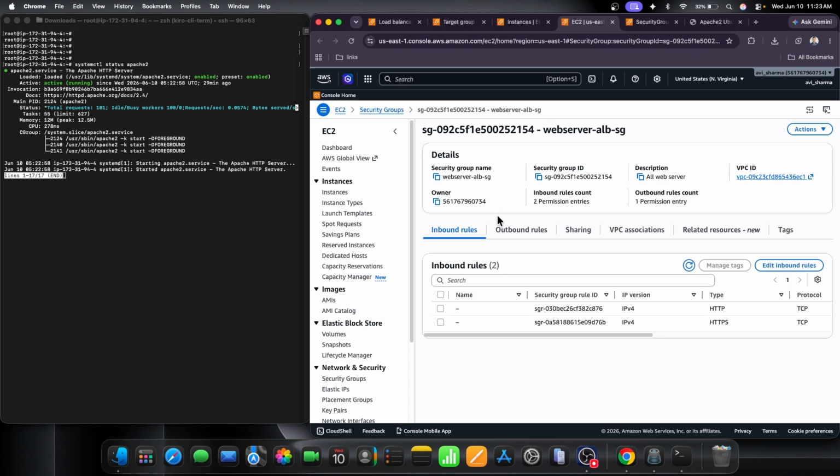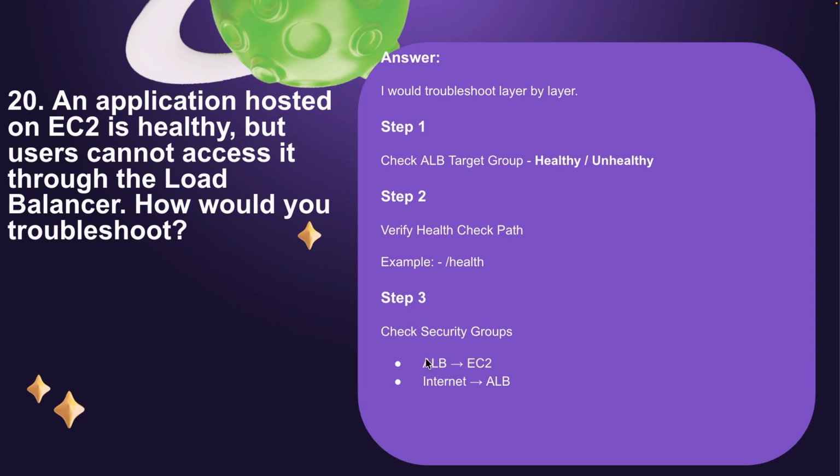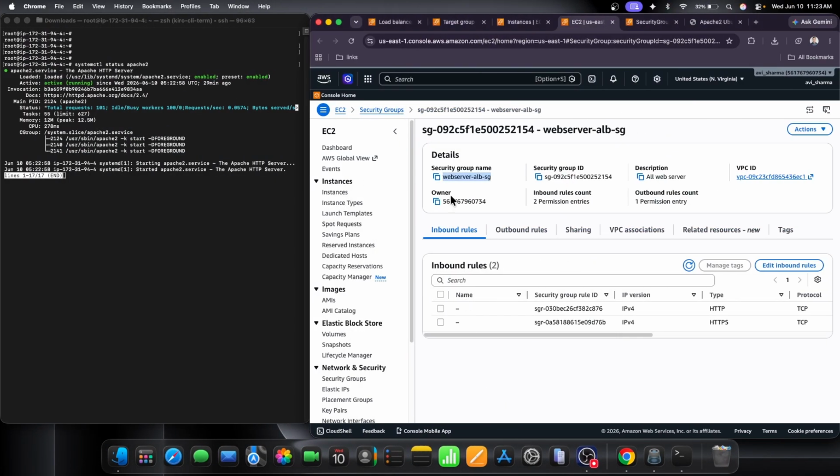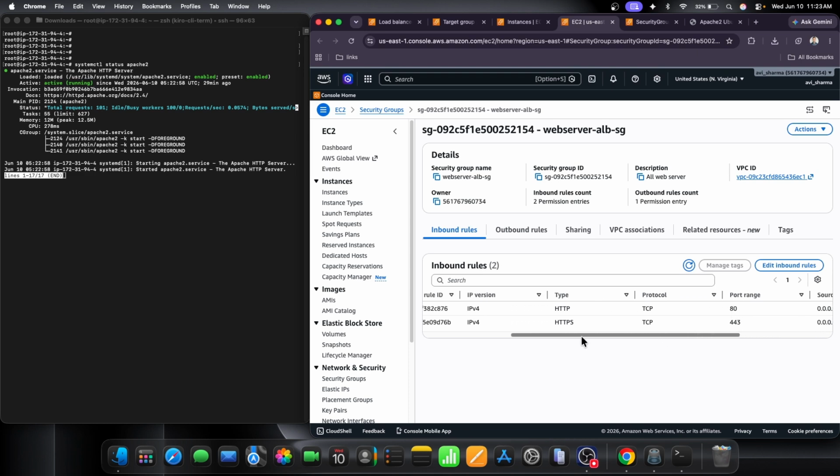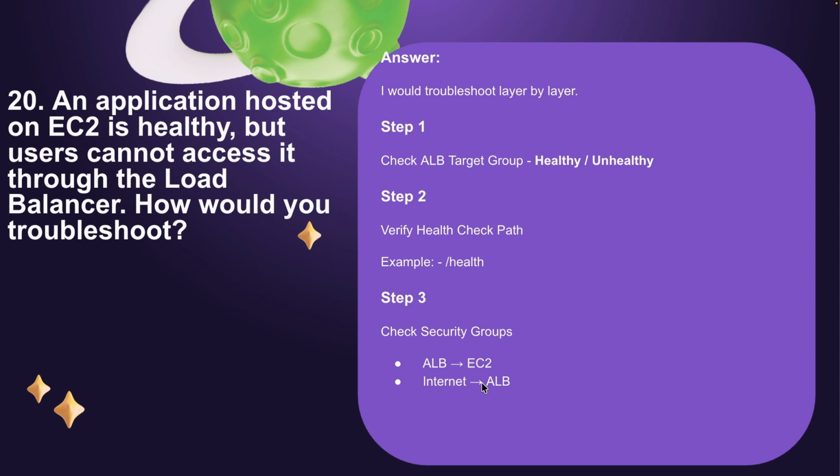This will be our web server ALB security group, which is attached to the load balancer. So from ALB to EC2 we have validated, and now let's validate internet to ALB. This is our web server ALB, and you can see inbound: from the internet we have whitelisted 80 and 443 so that our traffic will go from internet to ALB and then